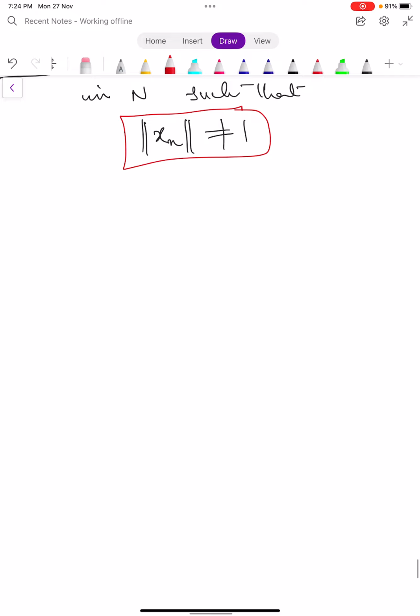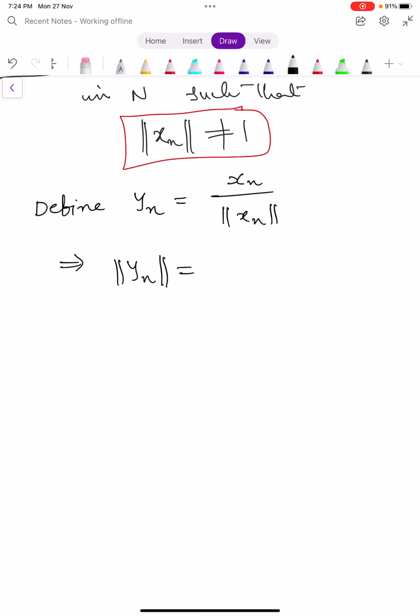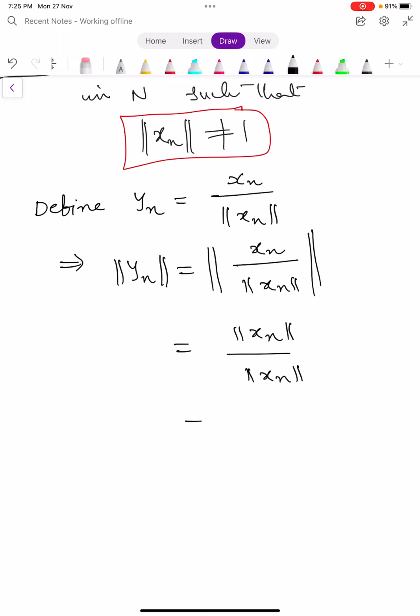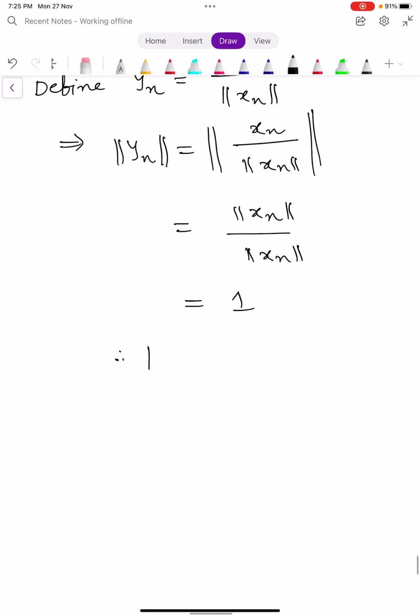Right. Now define one more sequence. Define yn is equal to xn by norm xn, which implies norm yn is equal to norm of xn by norm xn. This is nothing but norm xn by norm xn. Again the numerator and denominator are the same. You get 1. What does it mean? Norm yn is equal to 1.